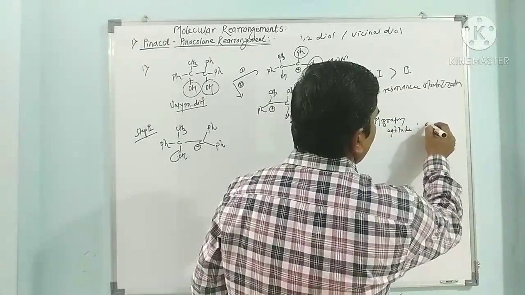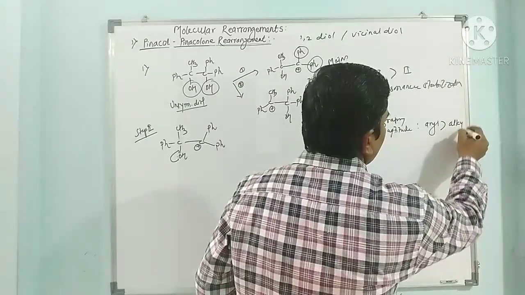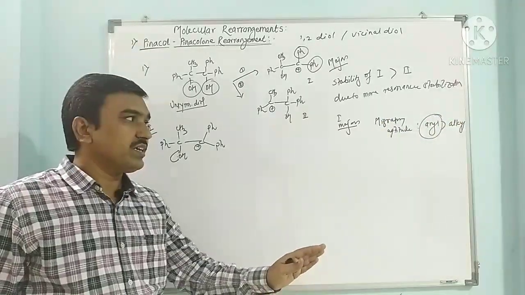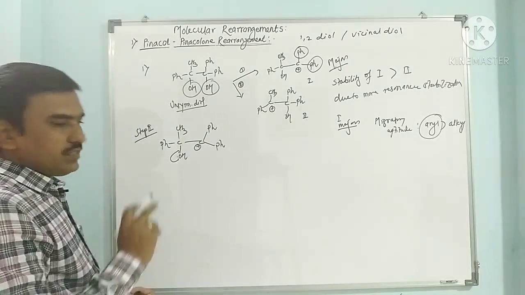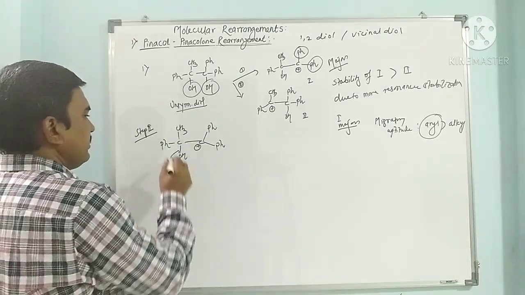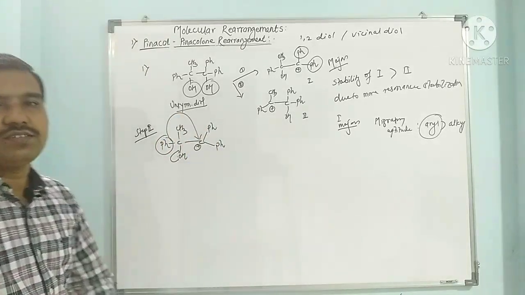The migratory aptitude of aryl is definitely greater than alkyl. So aryl migrates over the alkyl group. So here this migrates on this C plus.